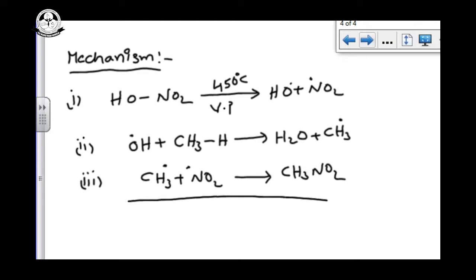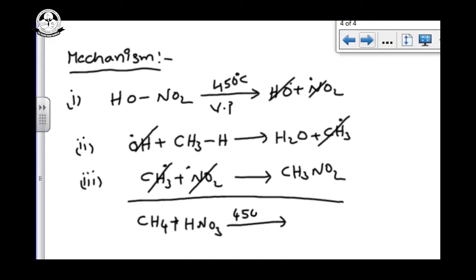Now combine all these: NO2 cancels, OH cancels, methyl free radical cancels. The remaining is methane CH4 plus HNO3 at 450 degrees Celsius and vapor phase, giving CH3NO2 and water.